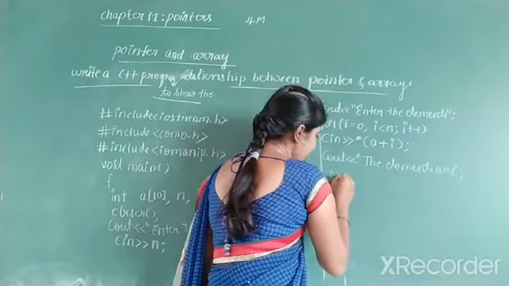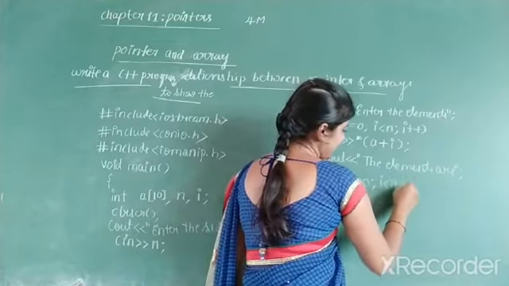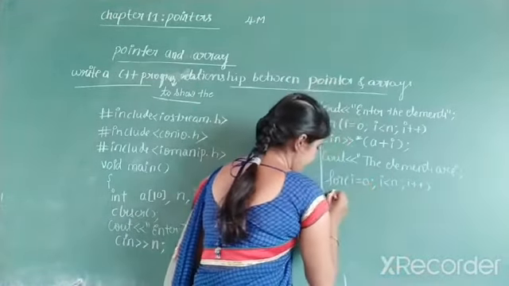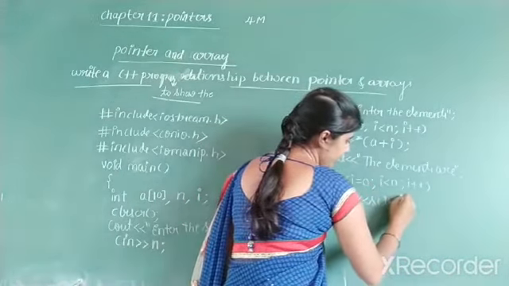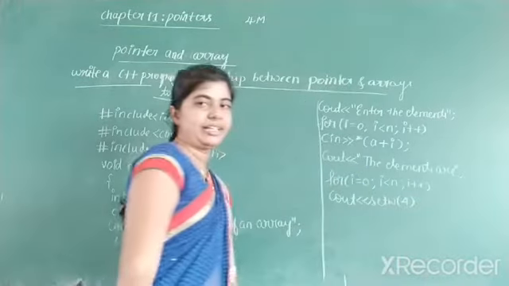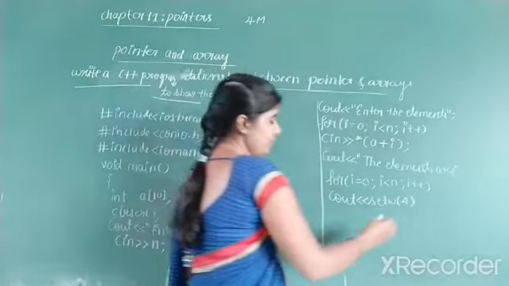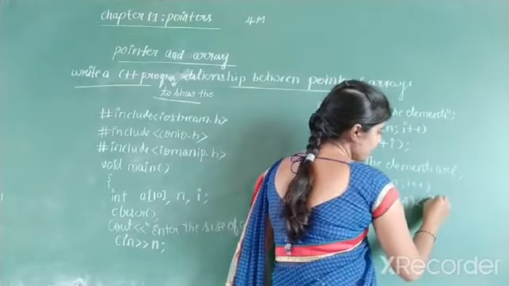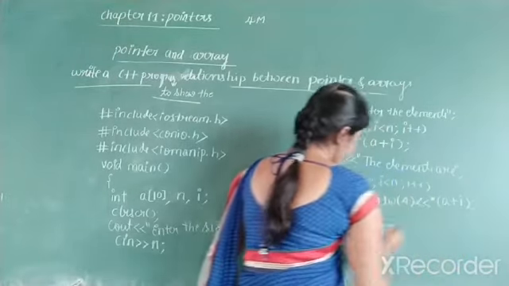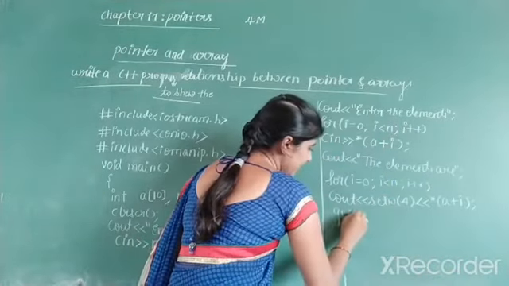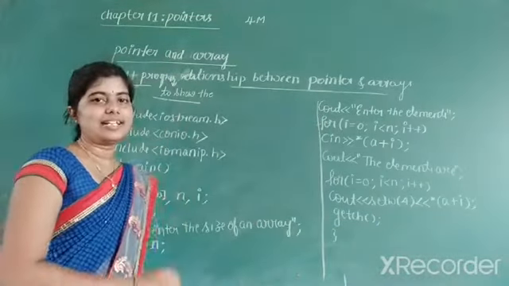Write the for loop one more time. For output also you have to use the for loop. i is equal to 0, i less than n, i plus plus. And cout, output statement. setw of 5. We know that setw is a manipulator or a function which comes under iomanip.h. So setw. Then I have to output the numbers. Pointer operator, a is the initiator and i is the positional value. And at last you have to write the getch function. Then close the bracket. So this ends the program.